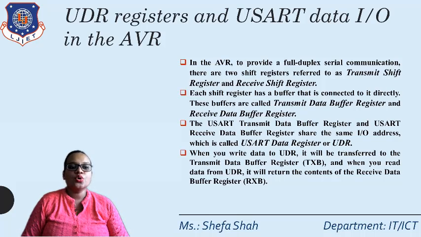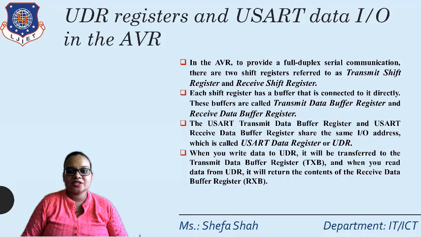Now, to provide full duplex serial communication, there are two shift registers, the transmit shift register and the receive shift register. Each shift register has a buffer connected to it directly. These buffers are called the transmit data buffer register and the receive data buffer register.